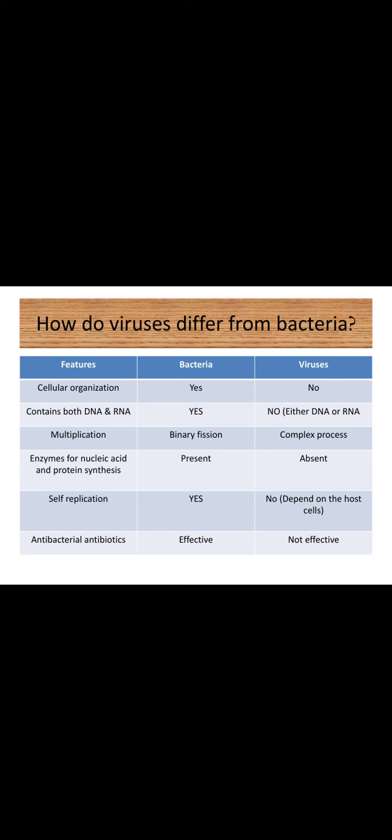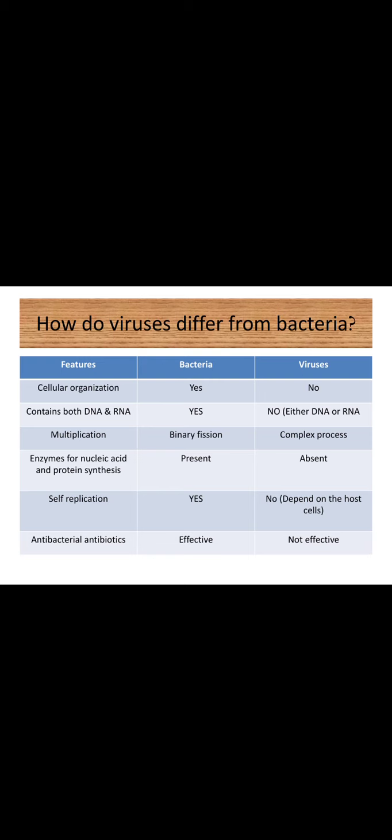Let's come to multiplication. Bacteria multiply by binary fission, that is formation of two daughter bacteria from a single parent bacterium, whereas viruses multiply by a complex process.